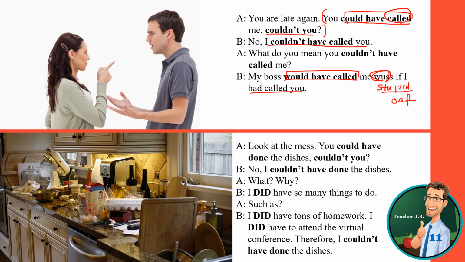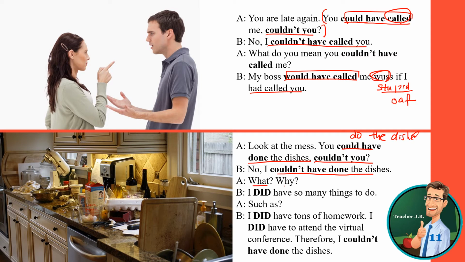Look at the mess. You could have done the dishes, couldn't you? Do the dishes, you know that, right? But this is a past modal, a perfect modal. So you could have done the dishes, which means it was possible for you to do the dishes, right? Couldn't you? No, I couldn't have done the dishes.